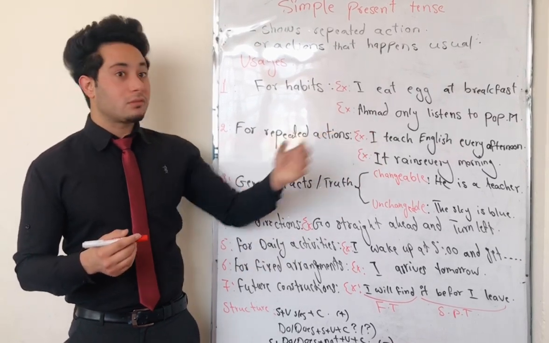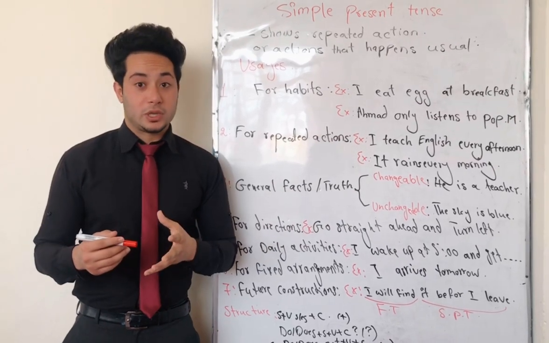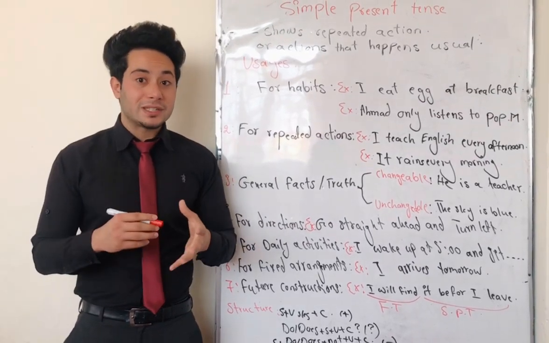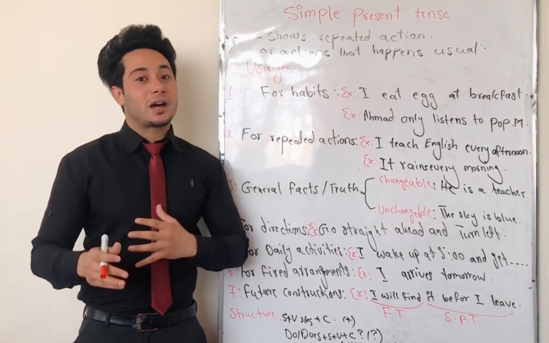And also there is another example for habitual action. For example, Ahmad only listens to pop music. It means Ahmad has been habituated to listening to pop music. Ahmad is not eager or a fan of any other kinds of music.